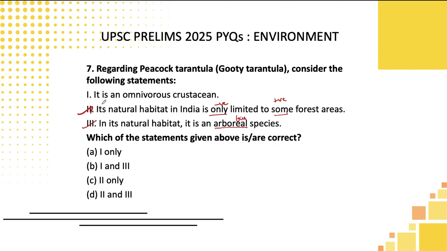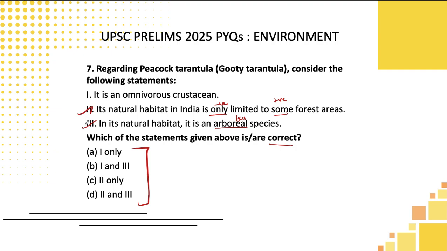Okay, let's now move to the first statement. It is an omnivorous crustacean. Here only we need to apply our logic, and we have to try and eliminate the options, students, because all the three options are not assumed. That is what they are telling, 1, 2 and 3, all of them are not given in any of the options. Look at the options here, students.